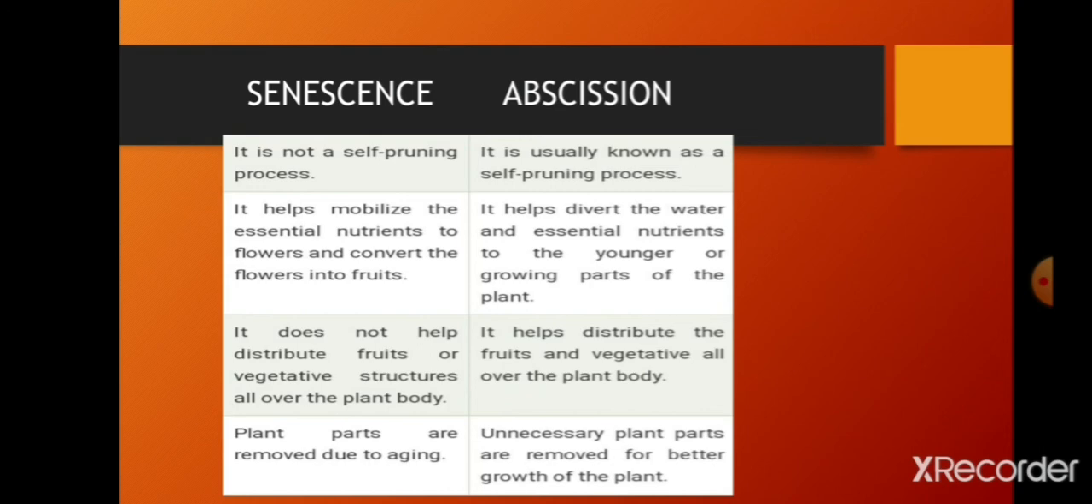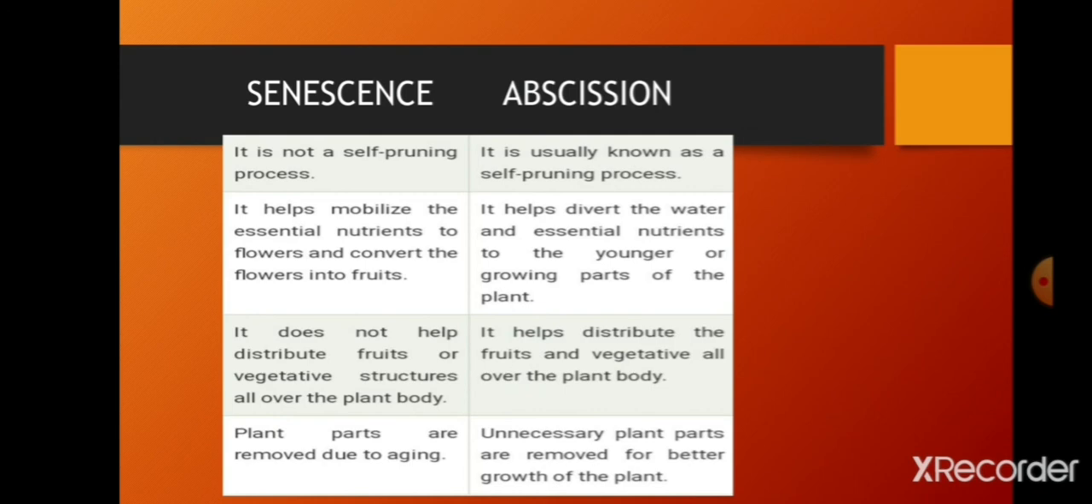Abscission: unnecessary plant parts are removed for better growth of the plant. This is important to be noted. Keep in mind that if unnecessary plant parts are removed manually, then it is abscission, for better growth of the plant and a better reproductive stage. But in senescence, plant parts are removed due to aging.